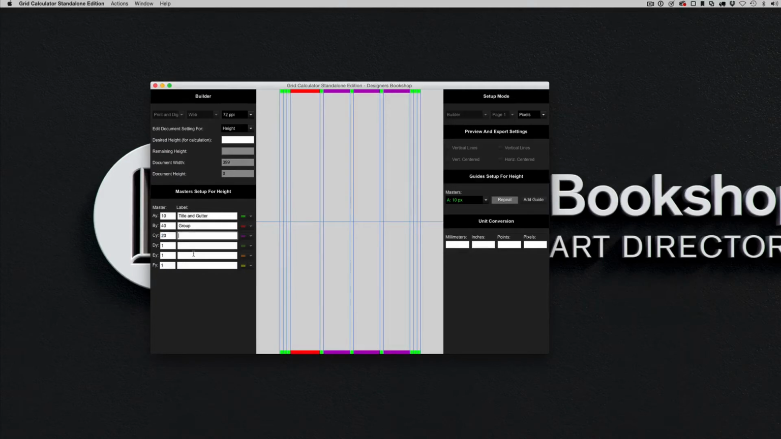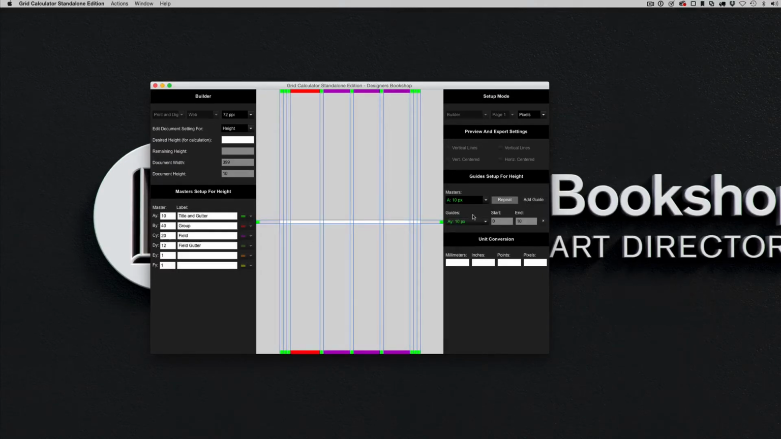And let's say I want 20 pixels for my field height. And then I want 12 pixels for the field spacing or gutter. Field gutter. And let's go ahead and add the title. And then if I place my mouse over the guide here, I can see what it really is. It's just fetching the label of the master of AY.